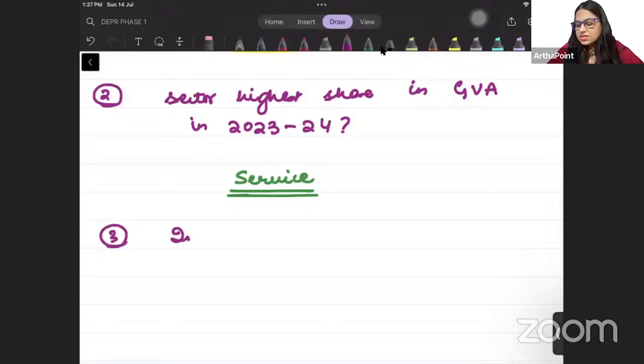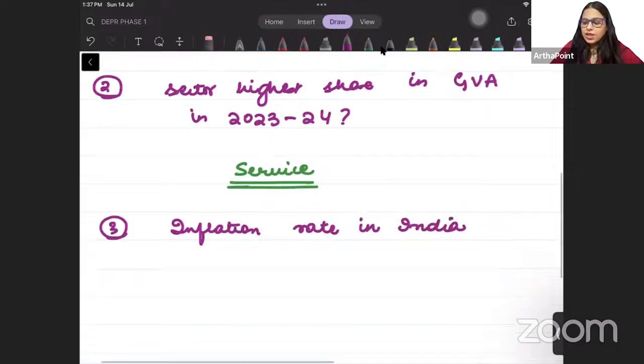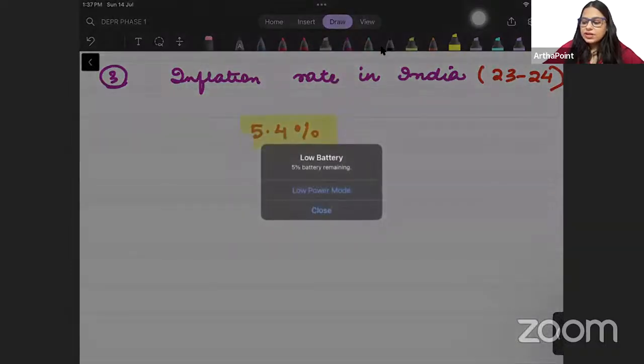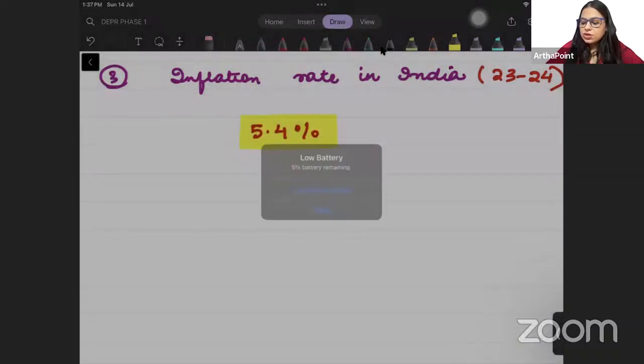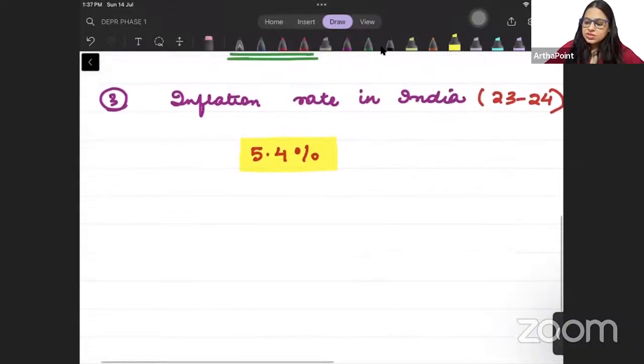What is the inflation rate of India in 2023-24? And the right answer, again, I am referring for everything to the period 23-24, beta. Okay? And the right answer to this question is 5.4%. The inflation rate of India in 2023-24 is 5.4%. Okay, beta? Next question.